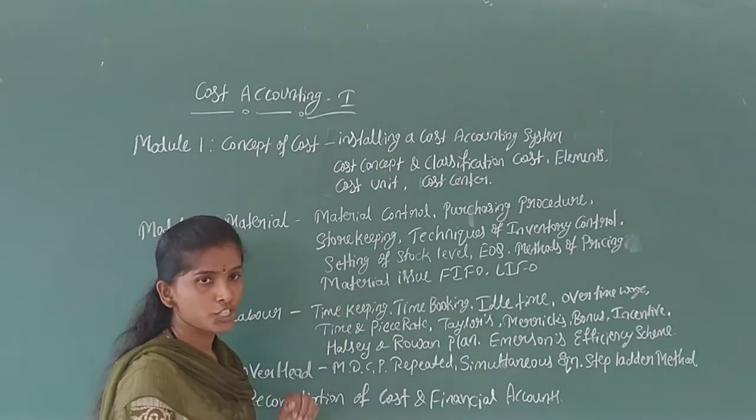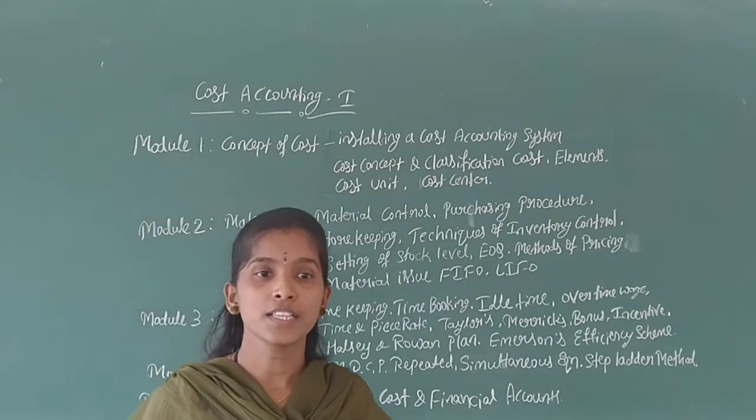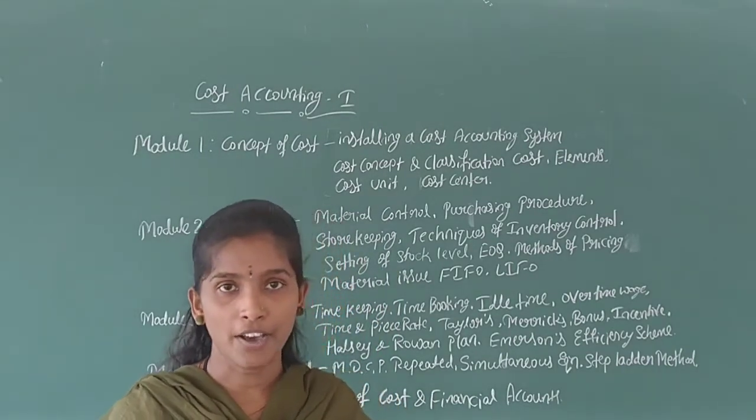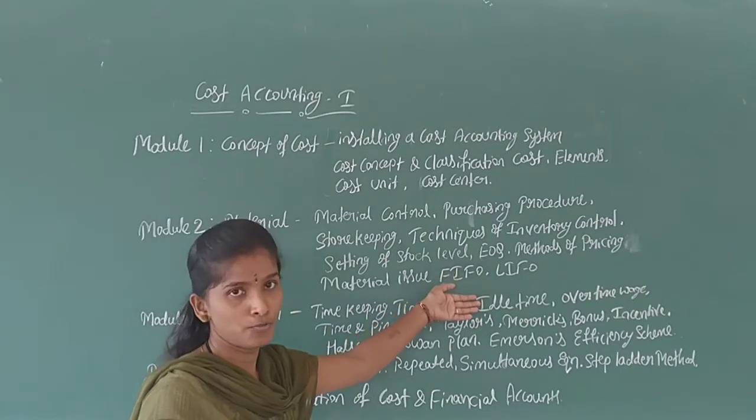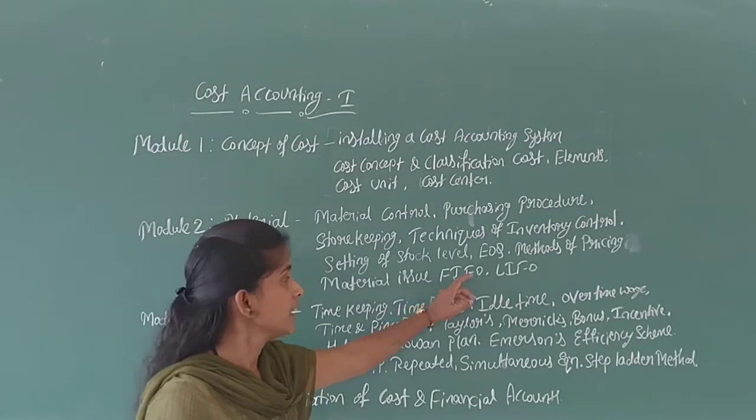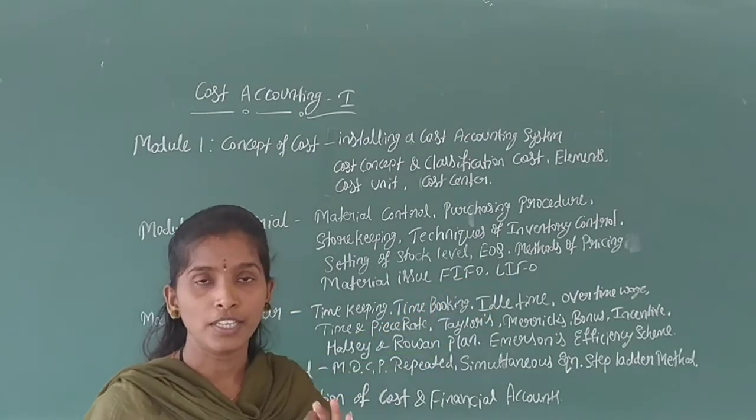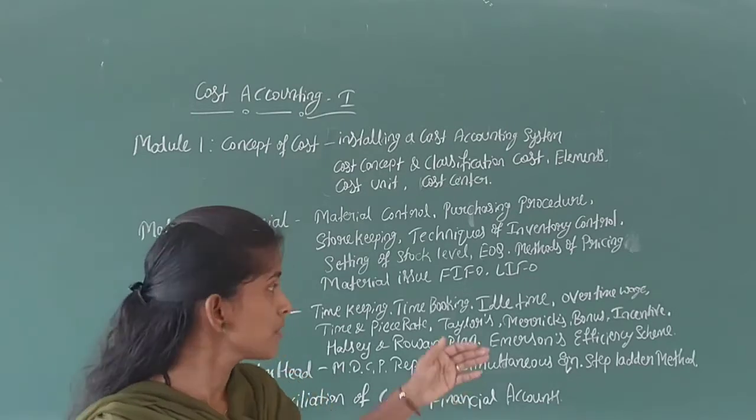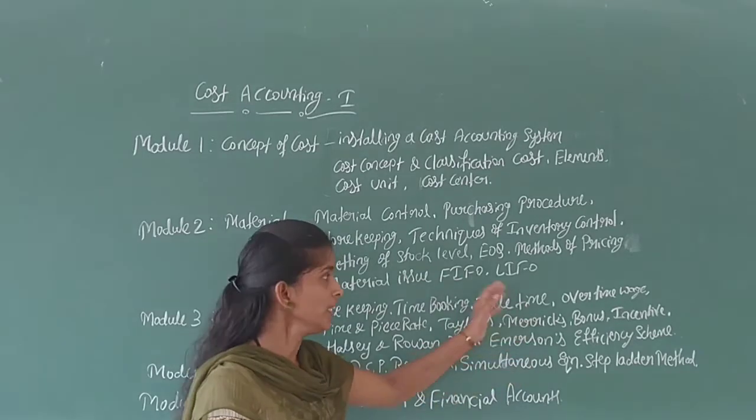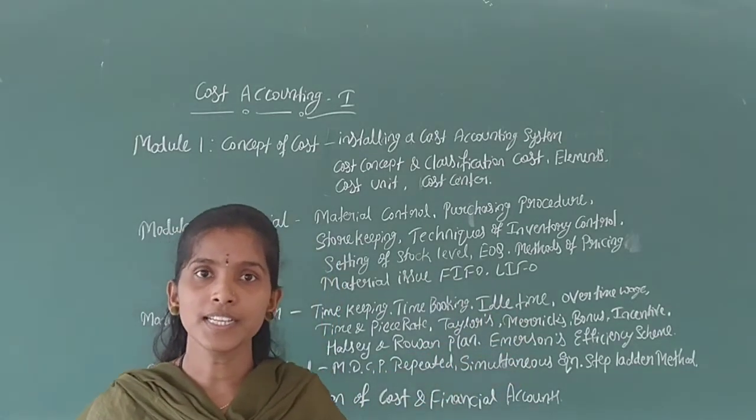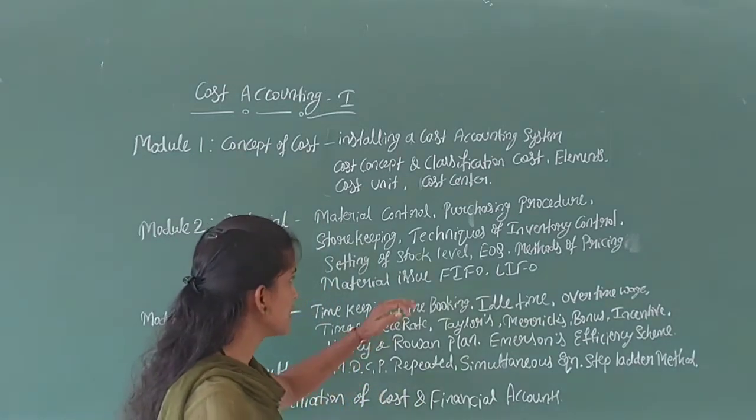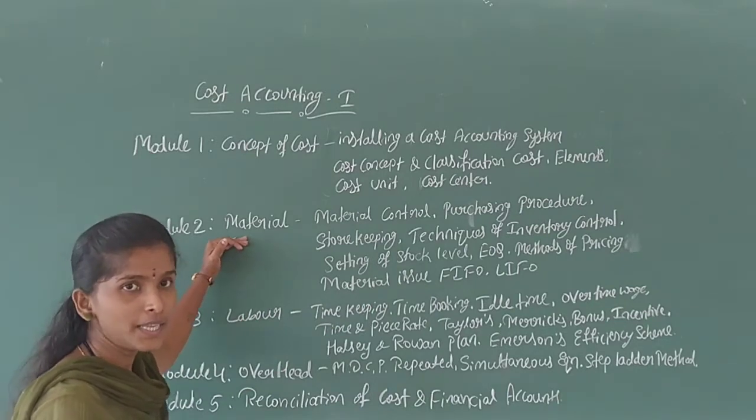We also learn the methods of pricing, which means material issues methods. There are four methods: FIFO, LIFO, simple average and weighted average method. FIFO means first in, first out. In this method stock is issued on the basis of the first received. The second one is LIFO. LIFO means last in, first out. In this method the last stock received is issued first to the production department. The third method is simple average method, and the fourth is weighted average method. These are all methods we learn in the second chapter, that is material.